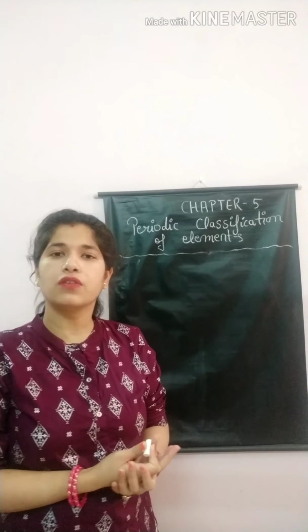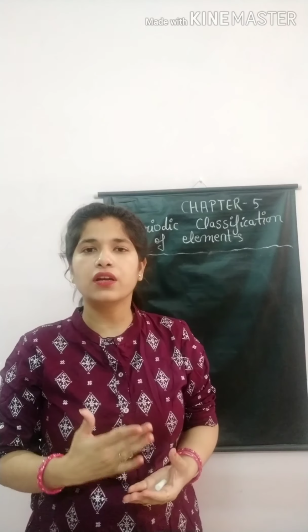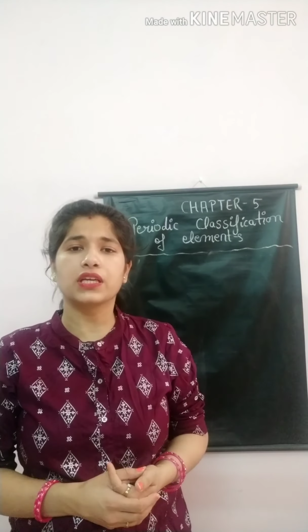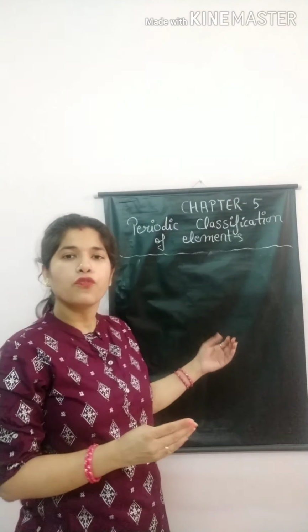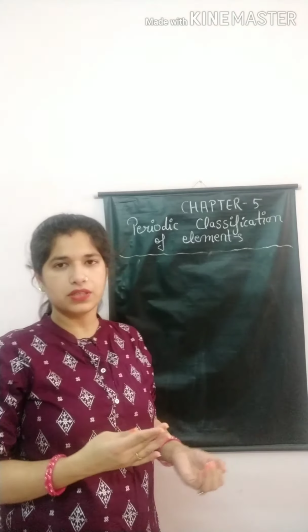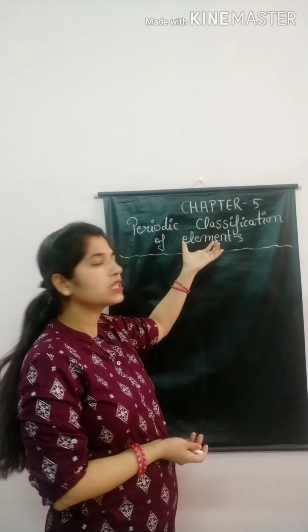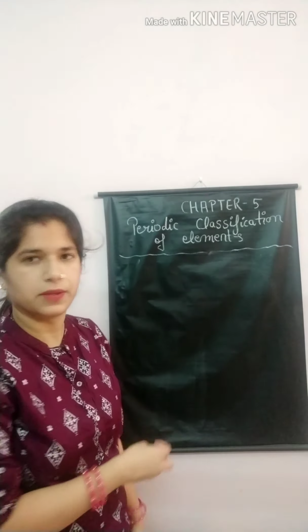Firstly, we have to learn why we classify all elements. Total elements are 118. Learning all elements with their properties is very difficult. To solve this problem, we classify all elements in a periodic table. Before starting this chapter, I will just give you a general idea about the periodic table.